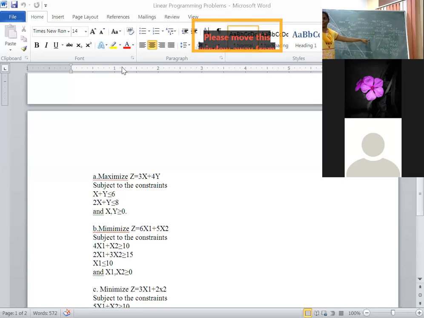Your doubt is how you got 4, right? At the start, for equation number 2, we got the points 4 and 0. 2x plus y is equal to 8. If you substitute y value as 0, then 2x is equal to 8, x is equal to 8 by 2, so you will get 4.